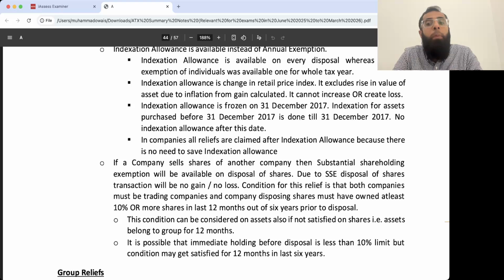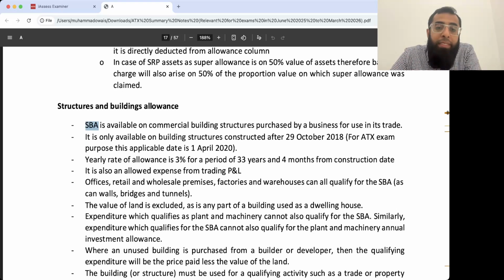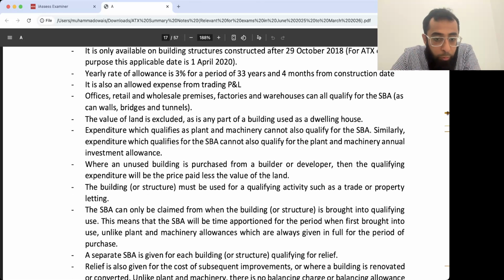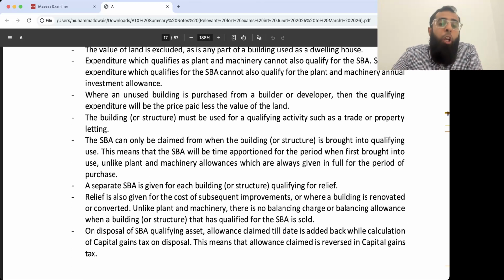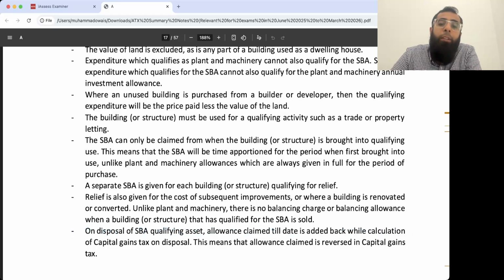Write structure building allowance, SBA. Whenever we sell an asset on which we have claimed structure building allowance, if you go down, you can find it. On disposal of an SBA qualifying asset, the allowance claimed till date is added back while calculating capital gains tax on disposal.